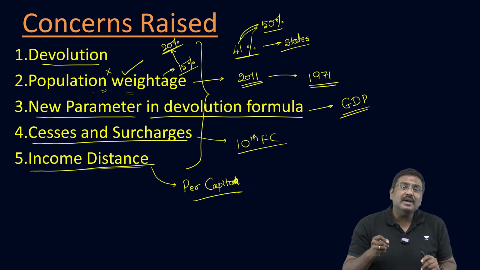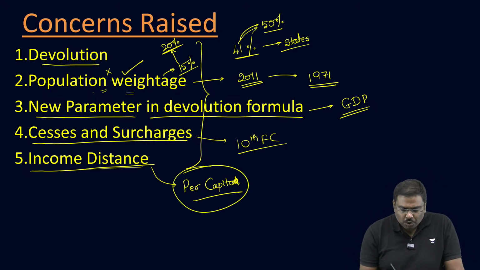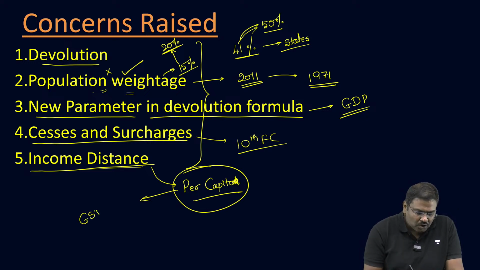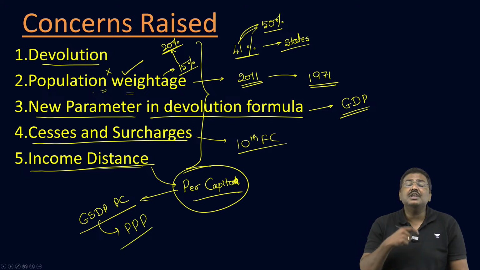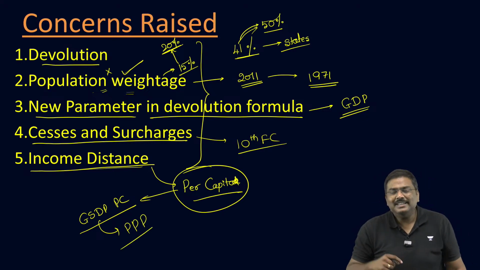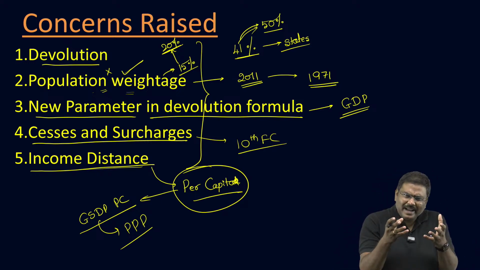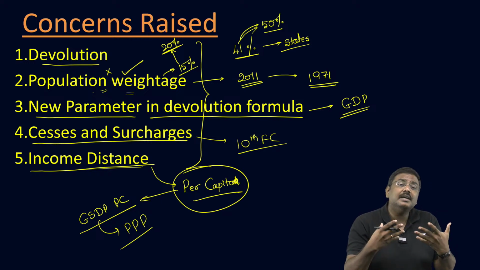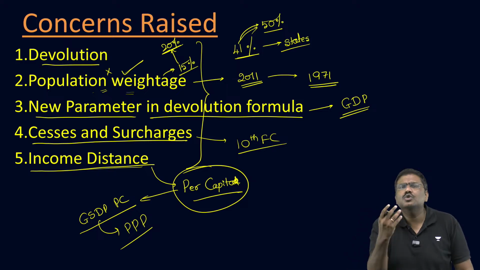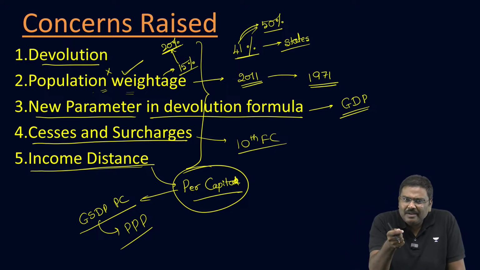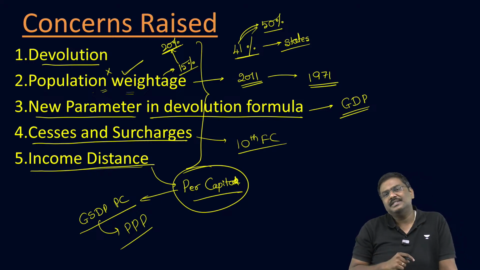So the state of Tamil Nadu has demanded that rather than calculating simply nominal per capita, you should calculate the gross state domestic product per capita on a PPP basis, purchasing power parity basis. Their argument is that purchasing power parity provides information regarding the standard of living or quality of living. So we should use the PPP per capita rather than nominal per capita as an income distance parameter.